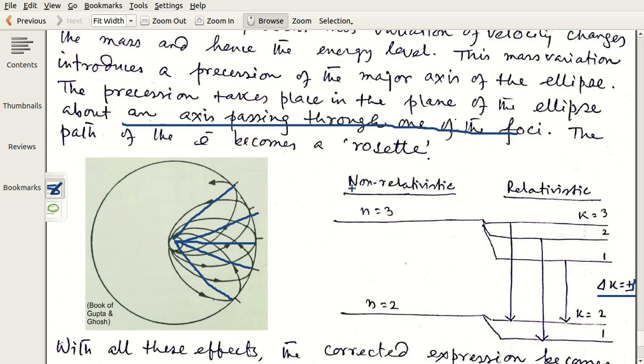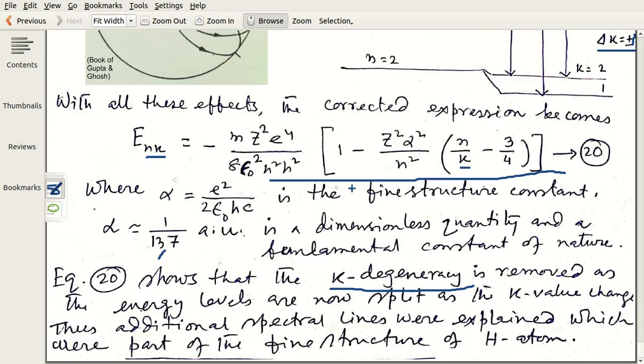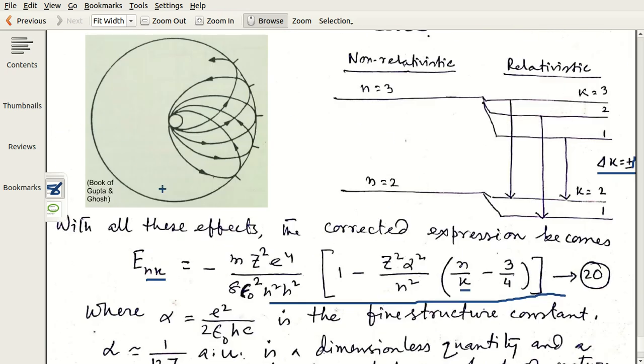So this is known as the rosette structure. Sommerfeld's theory gives us a lot of information about the hydrogen atom. Still, we will need quantum mechanics to have a complete idea of the hydrogen atom. I end here.